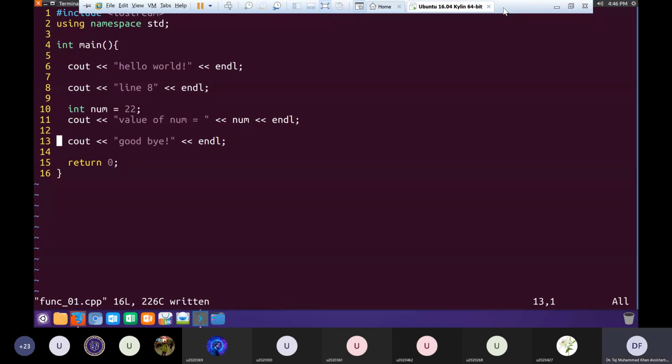Let's say I have to draw a very complicated shape, like the things you built with stars, triangles, rectangles, or whatever. Let's say there's a very complicated shape that I want to build using asterisks. So I write a lot of printf statements, and ultimately I'm able to build the shape using, let's say, 100 printf statements, 100 cout statements.